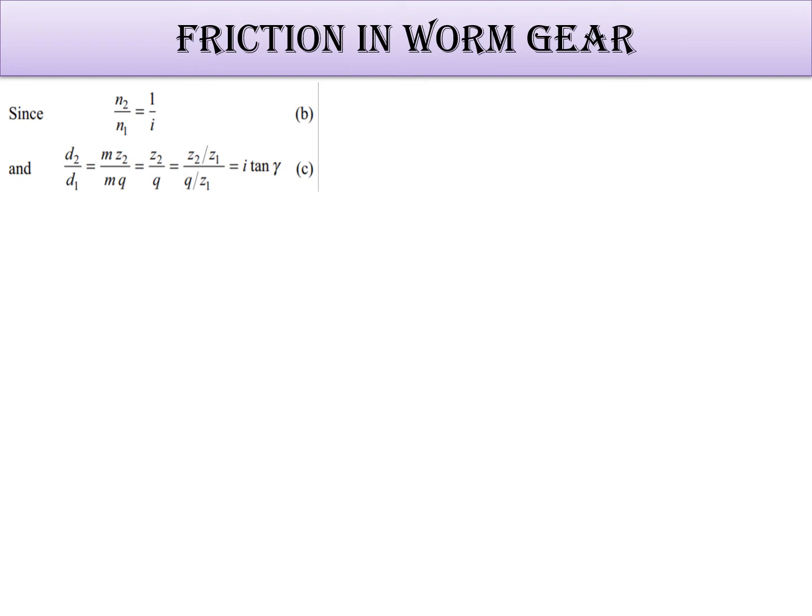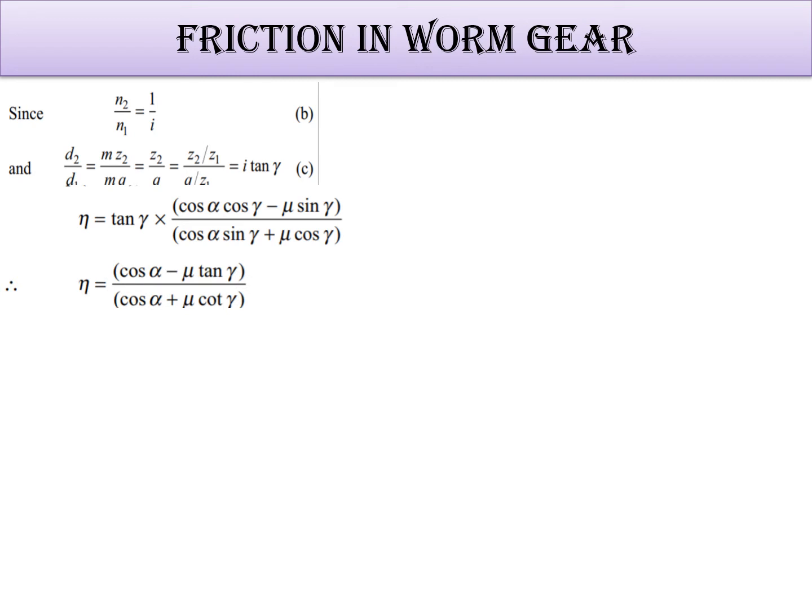So D2 is m z2, and D1 is m into q. Z2 by q is equal to, and if we divide by z1 in the numerator and denominator, we get z2 by z1 upon q by z1, which is i tan of gamma. So efficiency is tan gamma into cos alpha minus mu tan gamma upon cos alpha plus mu cot gamma.